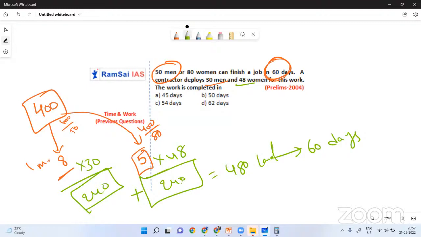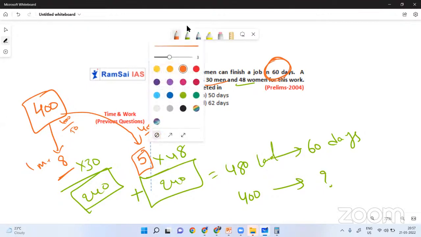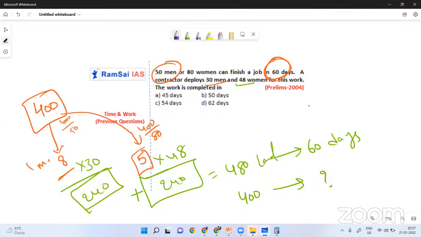Yes or no? So what is the question? The same work, what is the work? 400 laddus, how many days can they finish? Do you remember? We should not calculate, we should not do cross multiplications, we should do direct multiplication. So on top I am solving 480 into 60 is equal to 400 into x. X will be the answer, obviously, right?